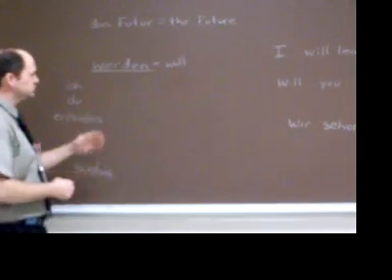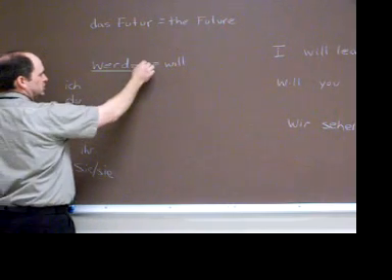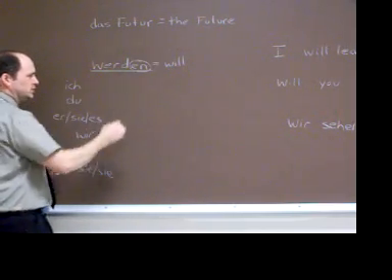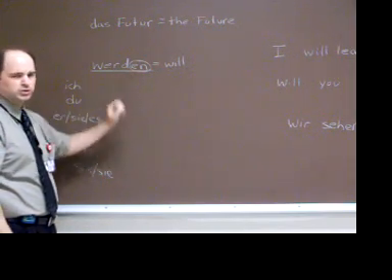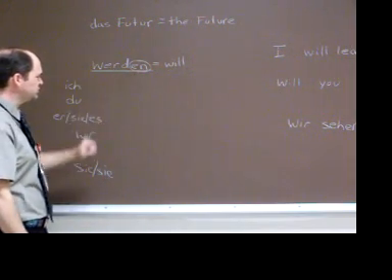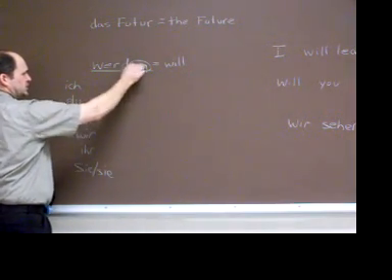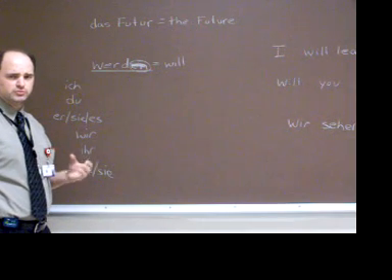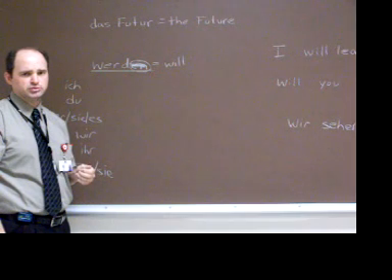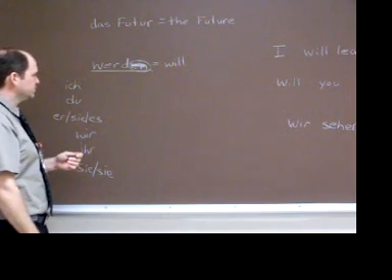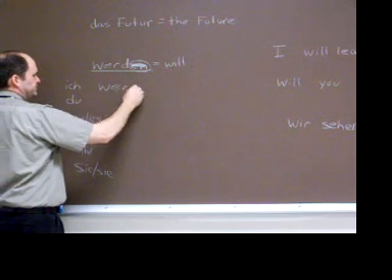So the first thing we want to do is conjugate werden, as we do with any verb. All verbs in German come in an infinitive form, and normally their ending is an en. Sometimes it's just an n, but for the most part it's an en. So what I always do is I take that en off the verb when I go to conjugate it. Now, werden is also a strong verb in the sense that the vowel is going to change in the first and third person singular. So we're going to start with ich werde, I will.